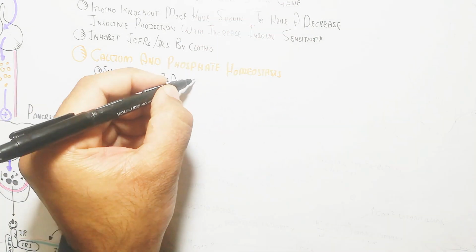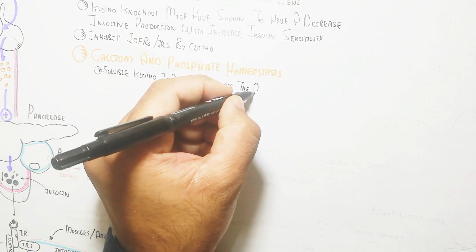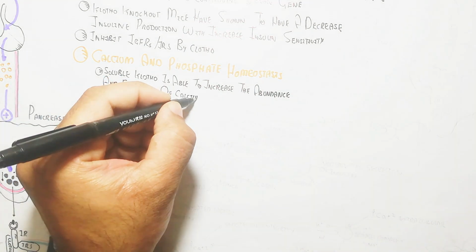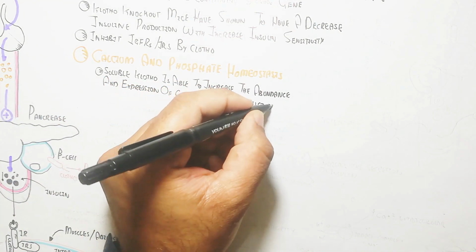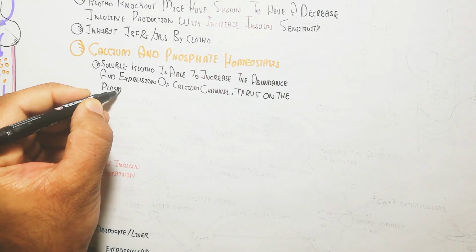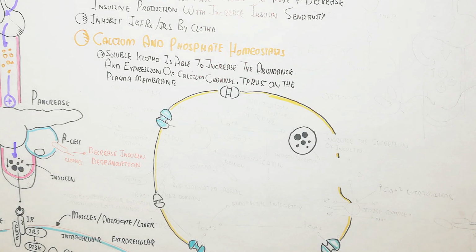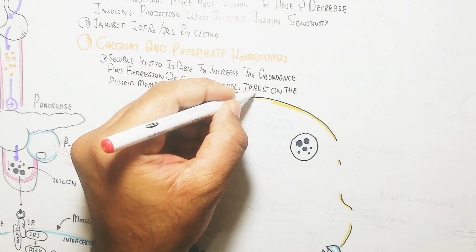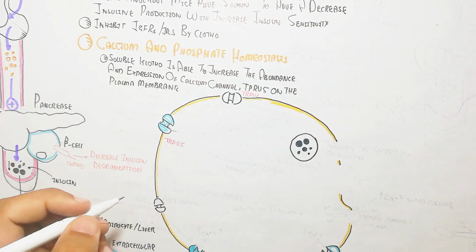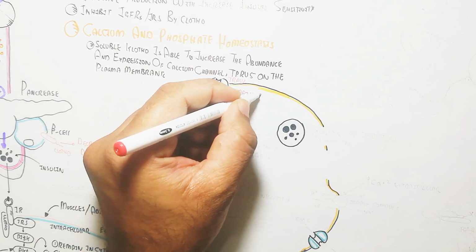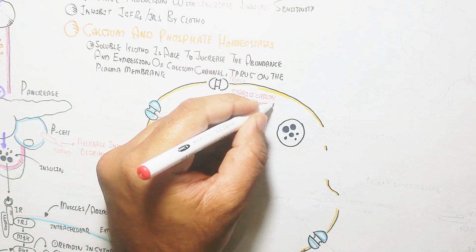Anyway, let's understand calcium and phosphate homeostasis. Soluble Klotho is able to increase the abundance and expression of calcium channels like TRPV5 on the plasma membrane. TRPV5 is important for calcium influx. Remember, this is the channel and this is the general cell. This is the channel which allows calcium to move inside, and will lead to an increase of calcium in the cell.